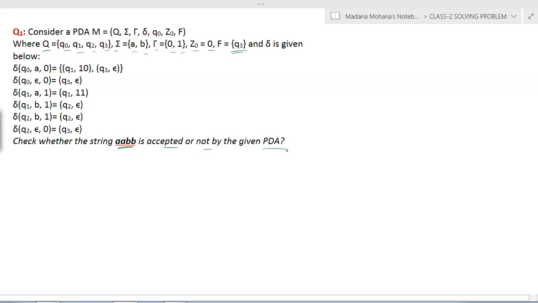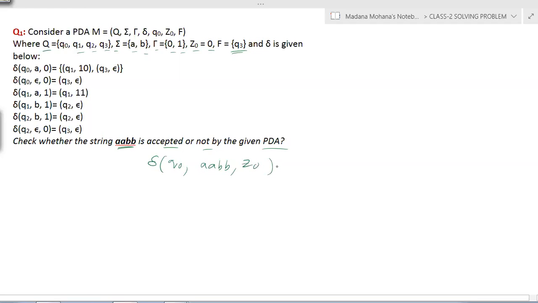Now the question is to check whether the given string aabb is accepted or not by the given PDA. The process is similar to what we followed earlier in finite automata, so here also we follow the same approach. First start with the delta, the transition function, and take the initial or start state of the given PDA. The initial state is Q0, the first one by default. Then take the given string as it is, aabb. Then take the stack initial symbol Z0.